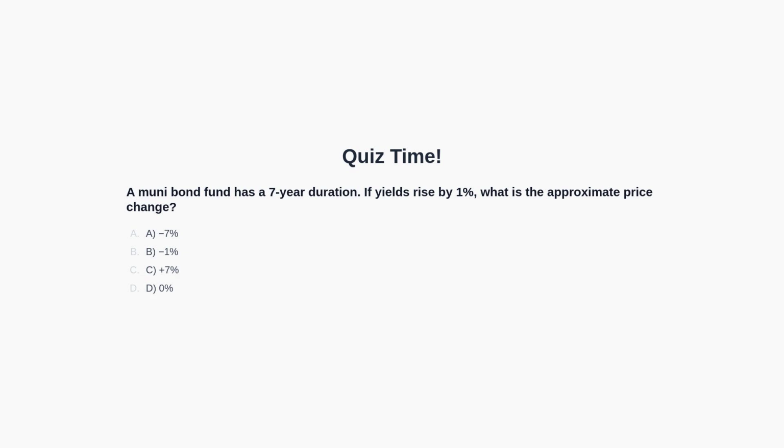Next, consider a second question. A municipal bond fund has a 7-year duration. If yields rise by 1%, what is the approximate price change? Option A is -7%. Option B is -1%. Option C is +7%. Option D is 0%. You may pause the video now to think about the answer. We will discuss the answer in the next section of the video.